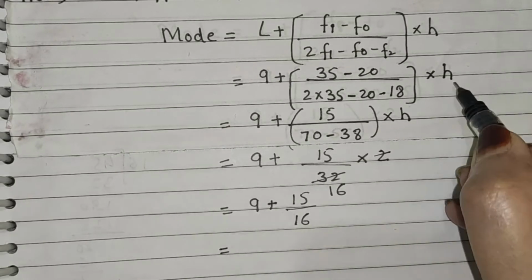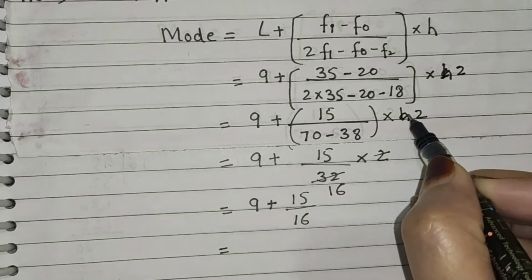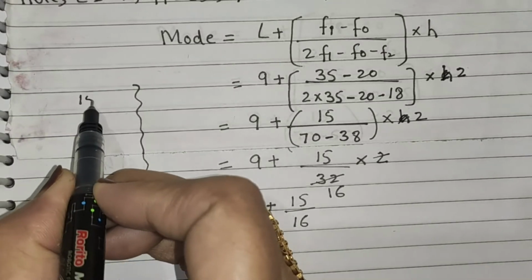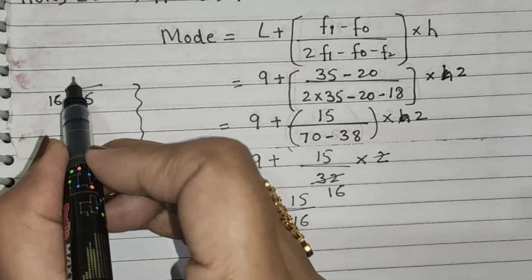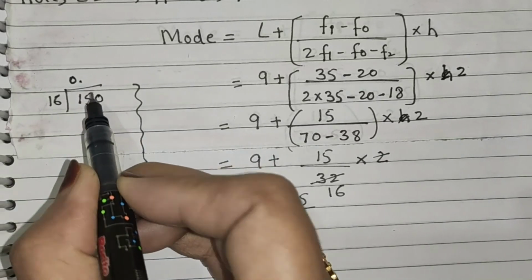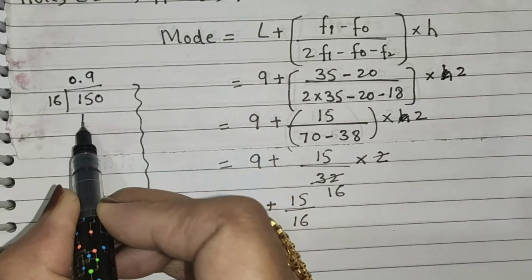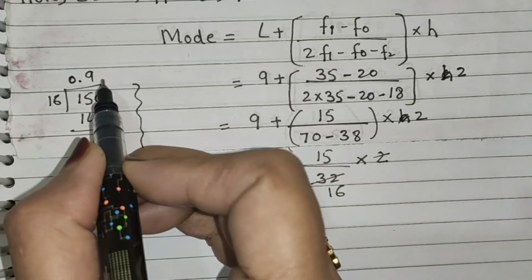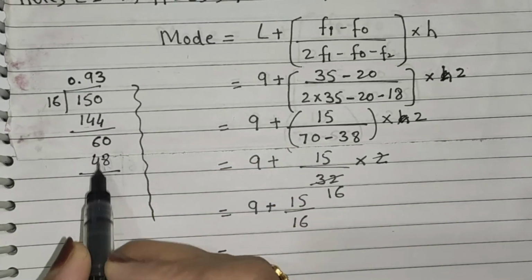Now 15 upon 16, solve it. 16 nines are 144, we get 60. Then 16 threes are 48.